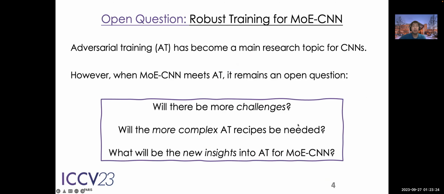And this work focuses on adversarial training for MOE-CNN. In particular, we know that AT, which is adversarial training, has become a main research topic for normal CNN. However, we still do not know how to robustly train an MOE. The questions remain: will there be more challenges to adversarially train an MOE? Do we need more complex AT recipes? And will there be new insights to help us understand the MOE better through this process?